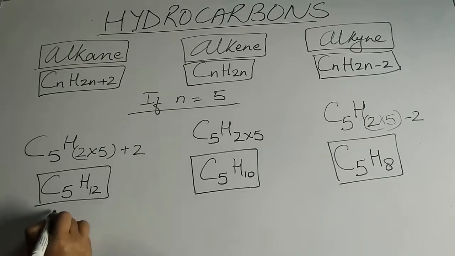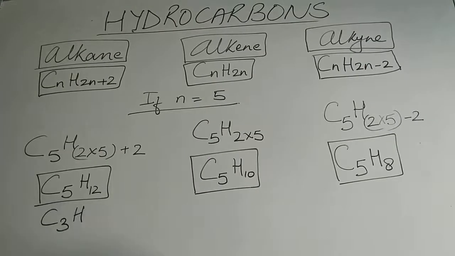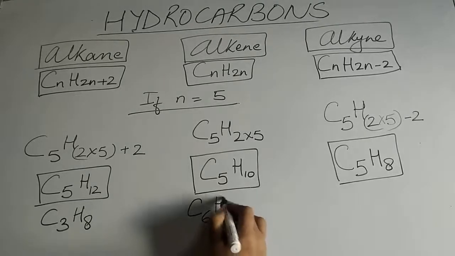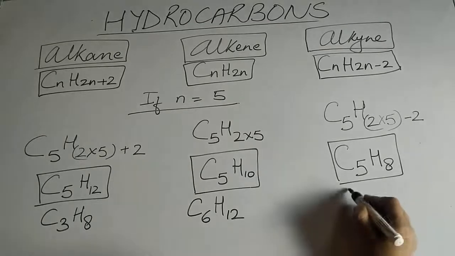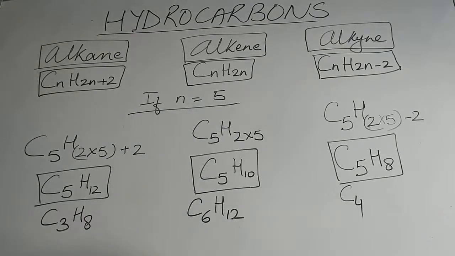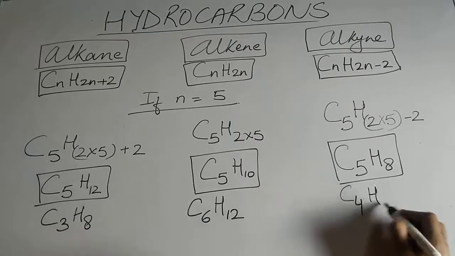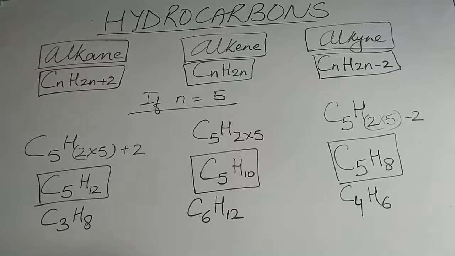If I say C is 3, then H is going to be double plus 2. Double means 6 and plus 2 means 8. So the formula is going to become C3H8. Likewise, if I say C is 6, hydrogen has to be double. So the formula is going to become C6H12. Right? Here if I say C is equal to 4, then hydrogen is double minus 2. That means 8 minus 2 is going to give you 6. Fine. This way we can do it orally also.